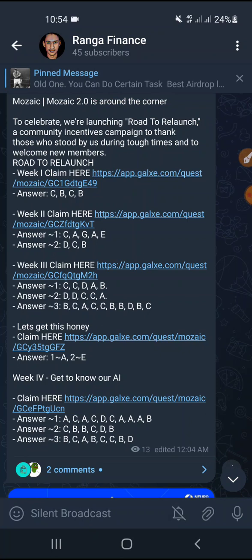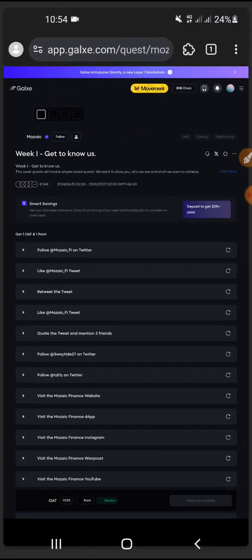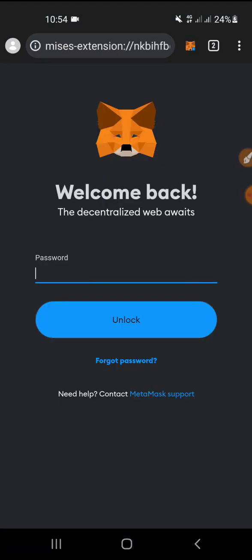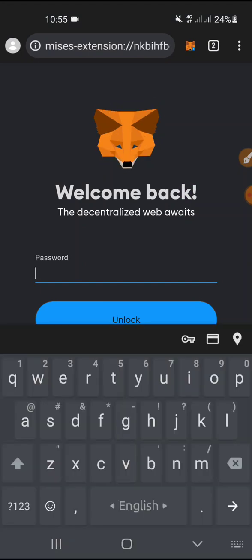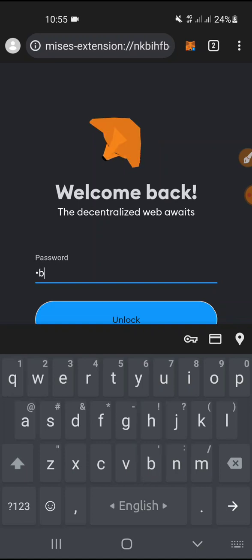So what you need to do in order to join this airdrop is copy this link and paste it onto your browser. What you need inside of your browser is MetaMask. Galxe is the website for quests, and MetaMask is your wallet.